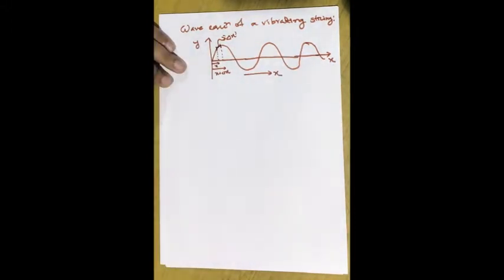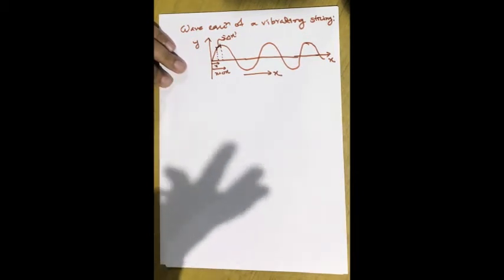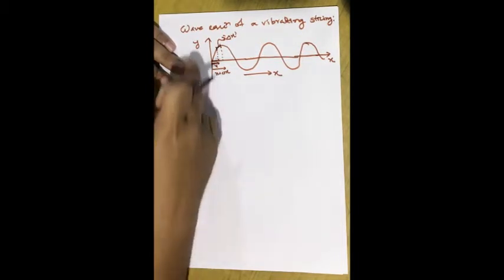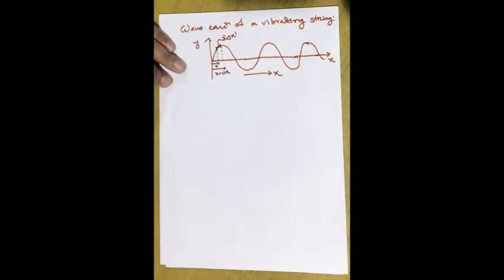So we are considering a transverse wave here, and we are going to find the wave equation for a transverse wave. You will be surprised to see that the transverse wave also follows a similar kind of wave equation as the longitudinal wave does. For example, in the case of sound, we derived the equation of the wave for a sound wave, and the transverse wave will also follow a similar pattern.